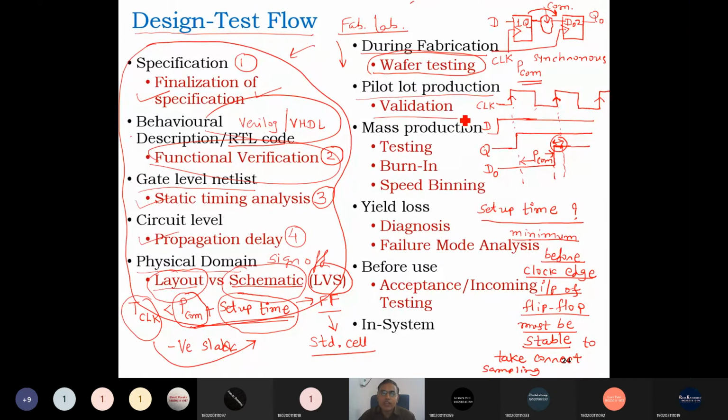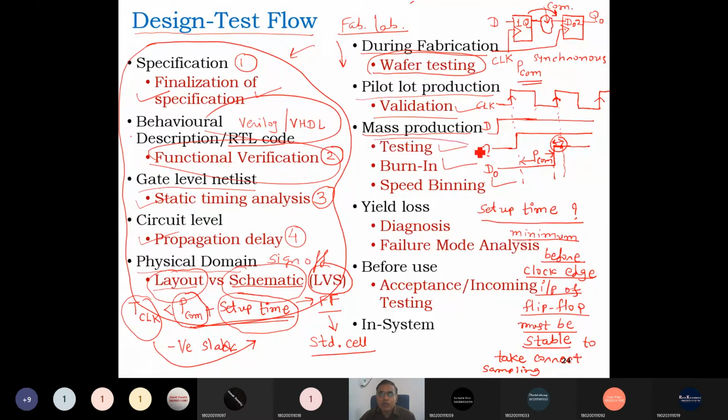So the pilot lot is tested using validations. Then if it passes, it goes to mass production. So once the pilot lot production passes all the testing, it goes for mass production. And after the mass production, all the chips have to be tested, with burn-in and speed burn-in testing.